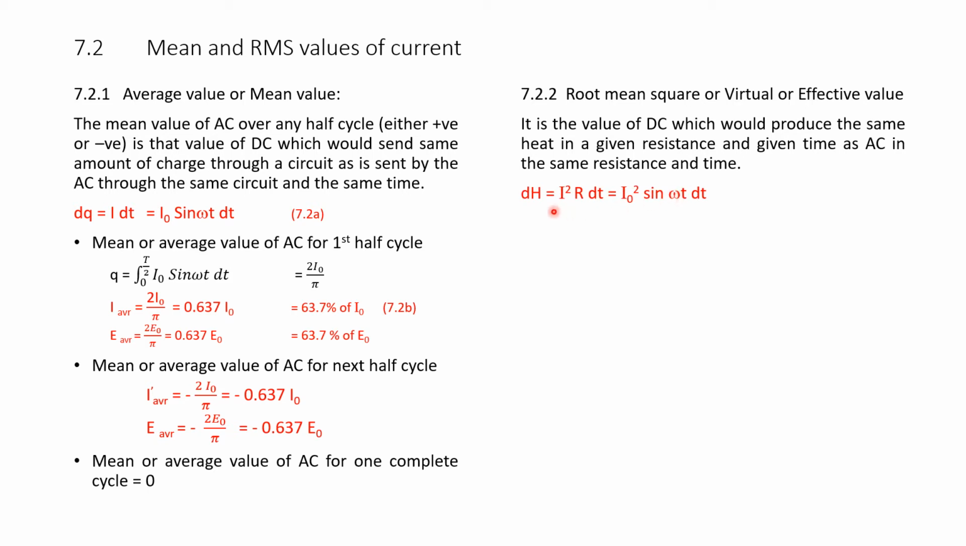So, here the item taken is a small value of heat, dH is equal to I squared R. We know from our previous knowledge, the power dissipation or heat dissipation is given by I squared R, where dH is the heat, I is the DC current, and R is the value of the resistor. So, in AC this I becomes I naught sin omega t, and dH becomes I naught squared sin squared omega t R dt.